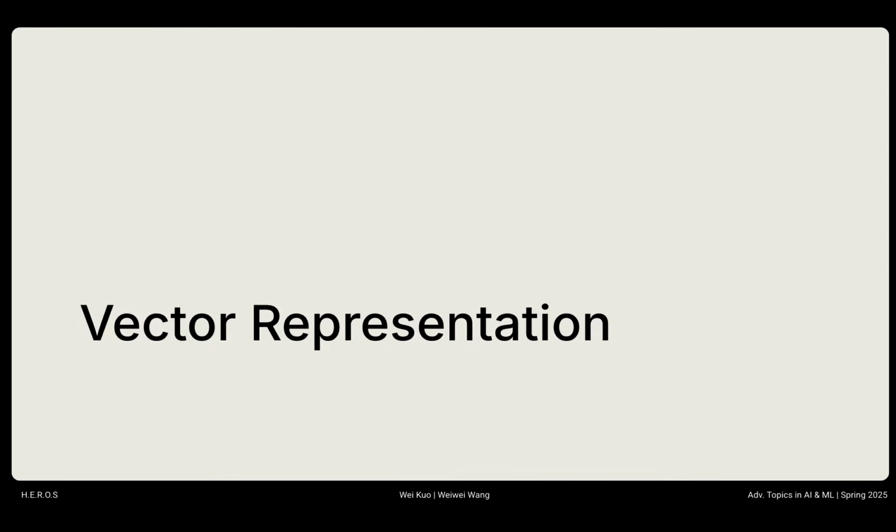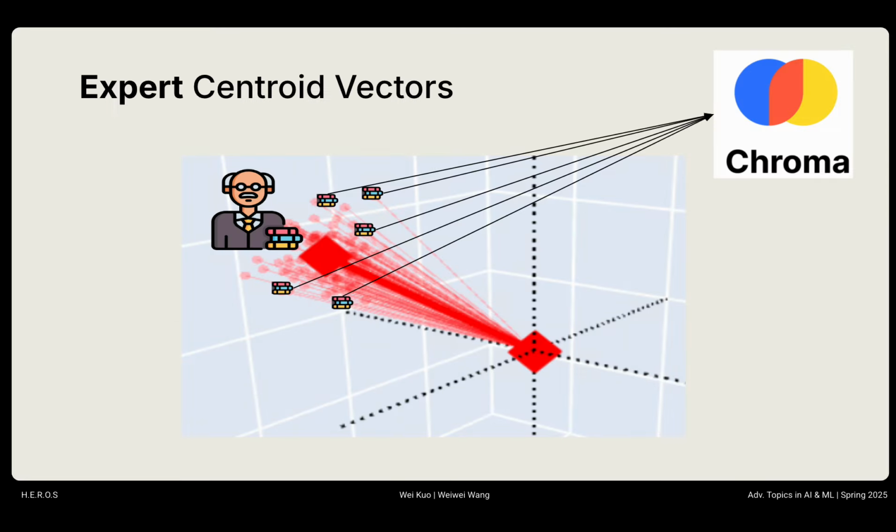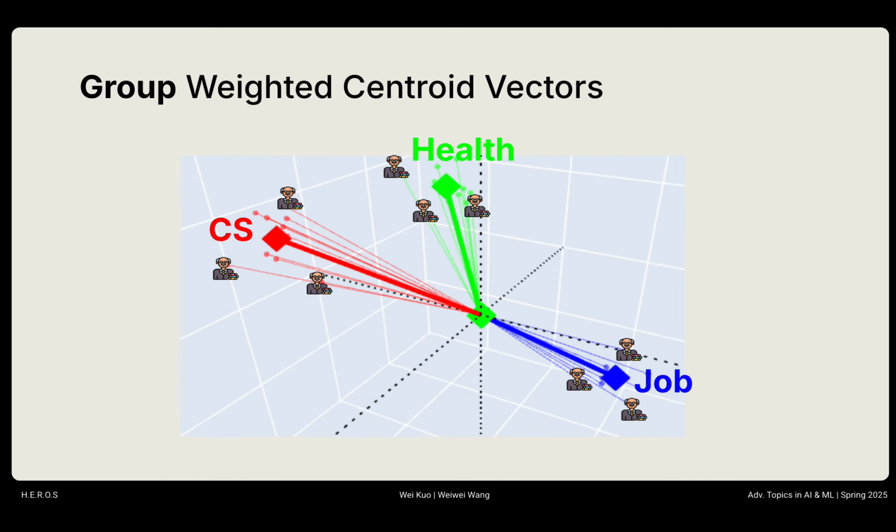The design of this project is based on the vector representation of all the relevant materials. First, all the materials are vectorized and stored in ChromaDB, and the average of all material vectors represents the expert centroid. And to represent the group vectors, all the expert centroids are further averaged, weighted by the number of materials the expert contains.